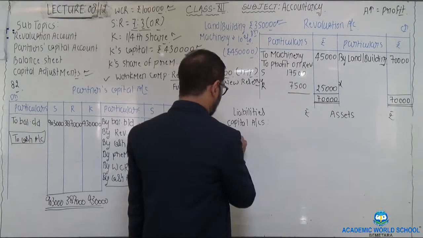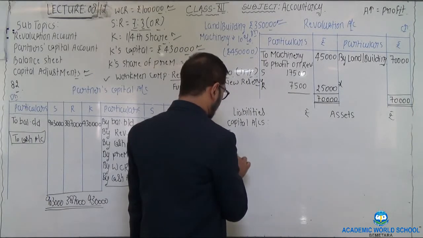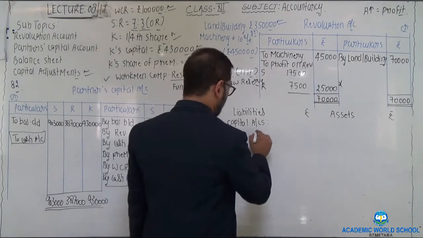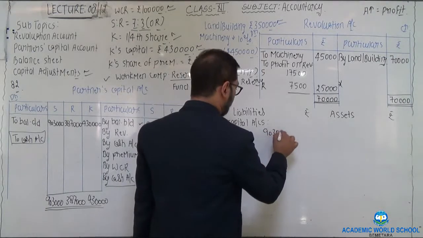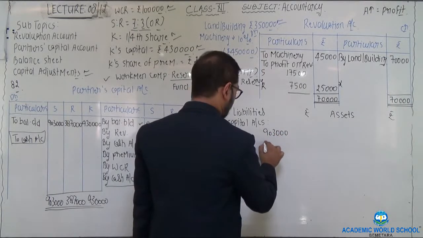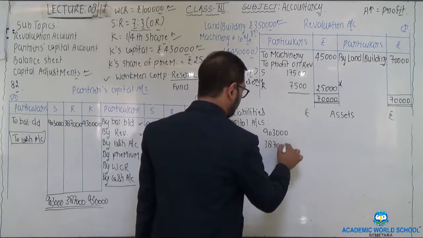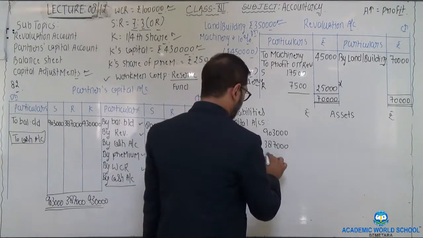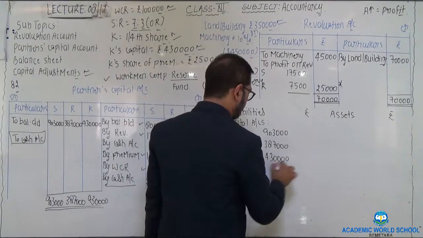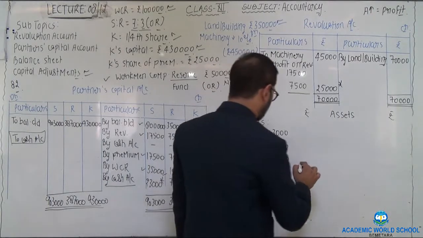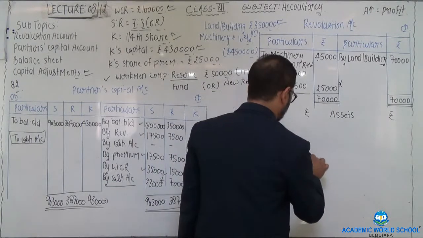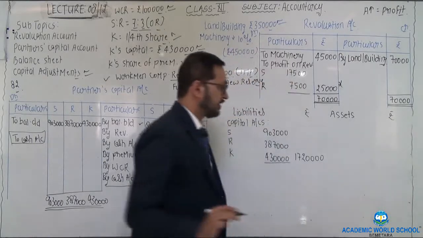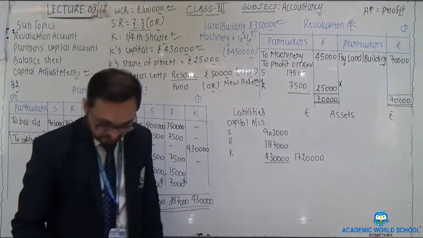Capital balances of three partners, S, R and K. That would be 9,03,000 to S, 3,87,000 to R and 4,30,000 to K. Total would be 17,20,000.